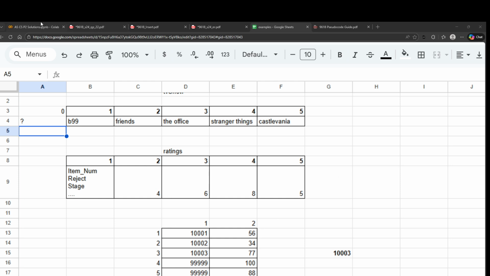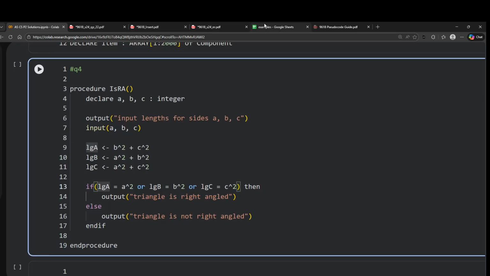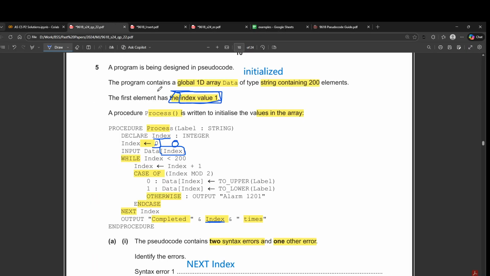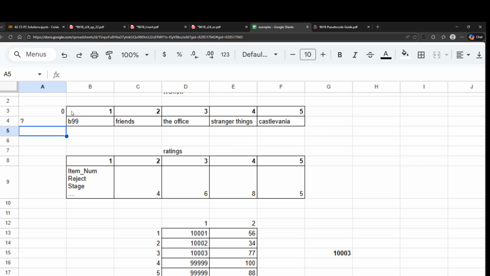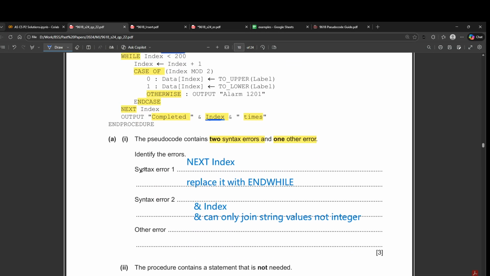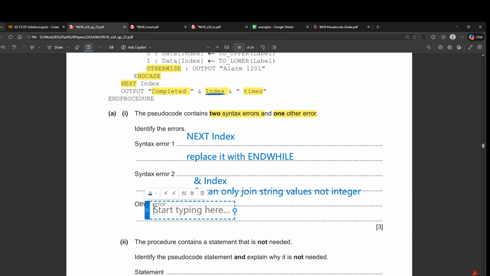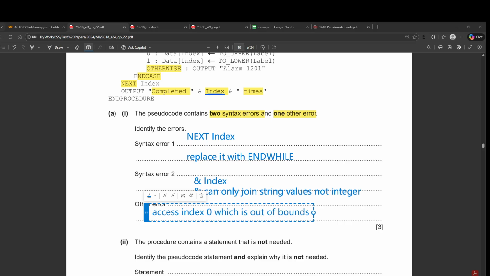So as I was saying, here we have the index set to 1. So if we go to 0, that is an invalid index. So that should be the right answer. So we'll write that the other error is that we are trying to access index 0, which is out of bounds, or which is simply just not defined.